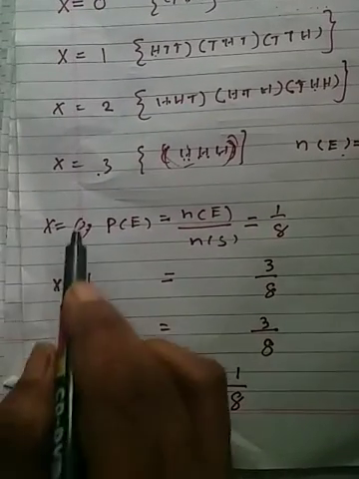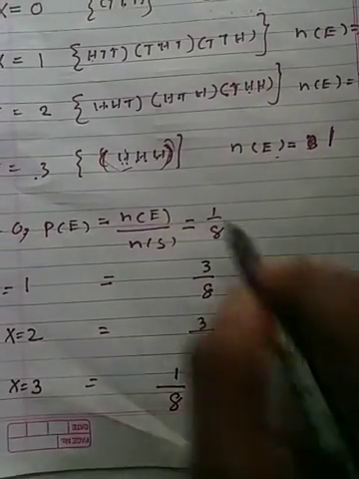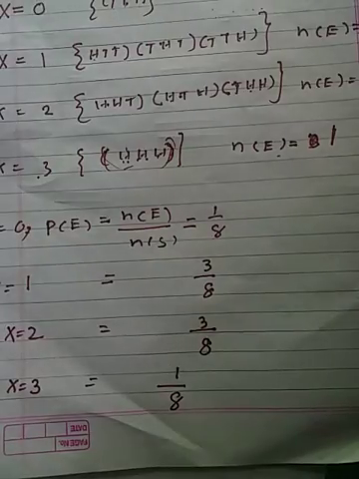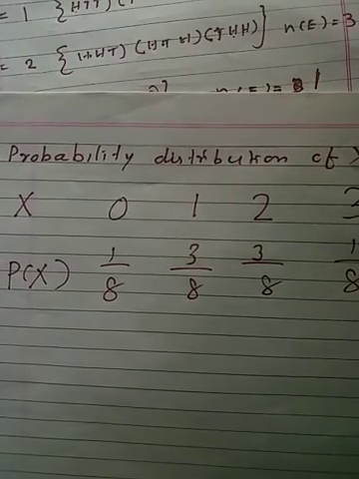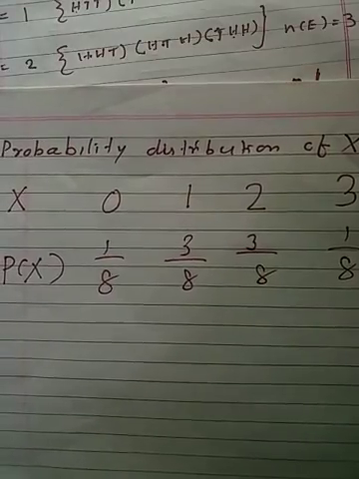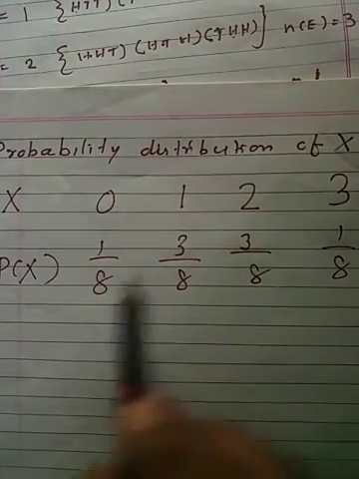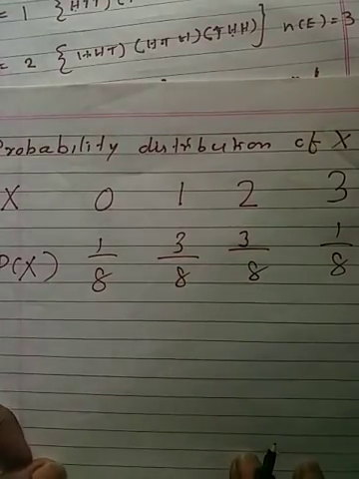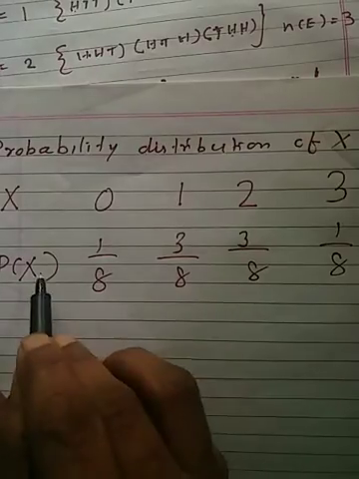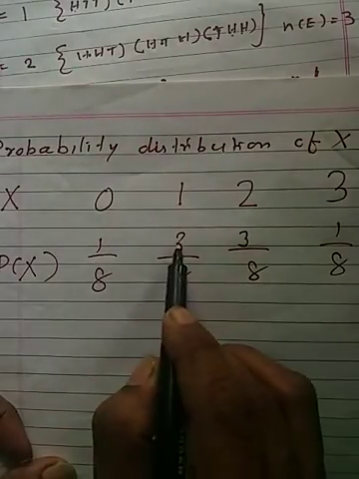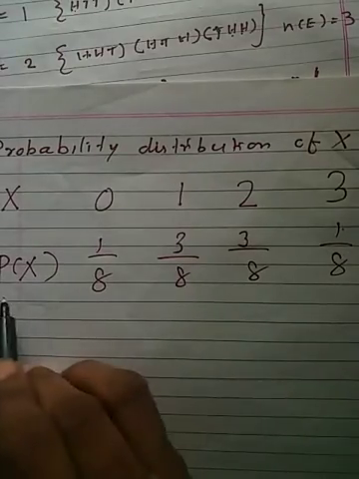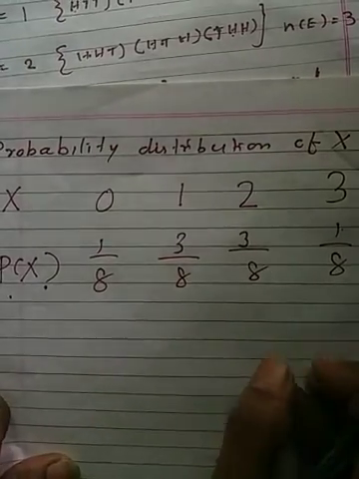So this value of x along with the probability is called the probability distribution. Let us write it systematically. Probability distribution of x values, p of x values. Once you have the probability distribution, just verify by adding p of x: 1 plus 3 is 4, 4 plus 3 is 7, 7 plus 1 is 8, 8 upon 8 equal to 1. Verify that you are getting sigma p of x equal to 1.